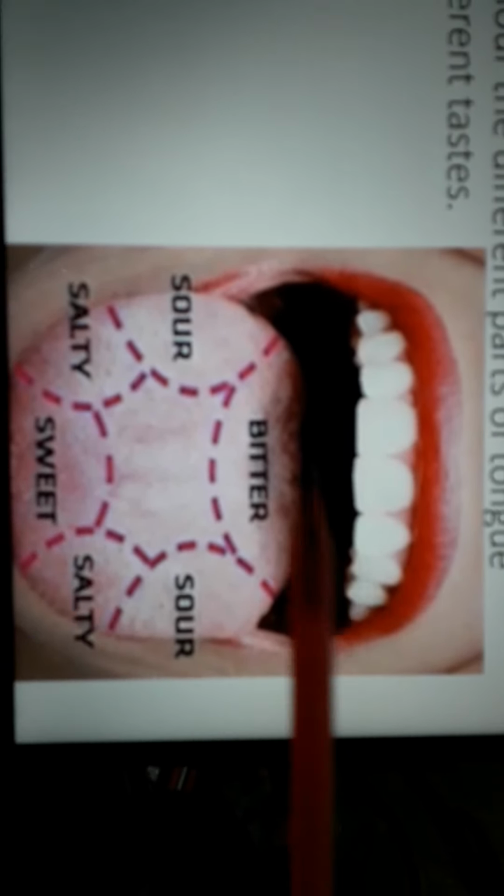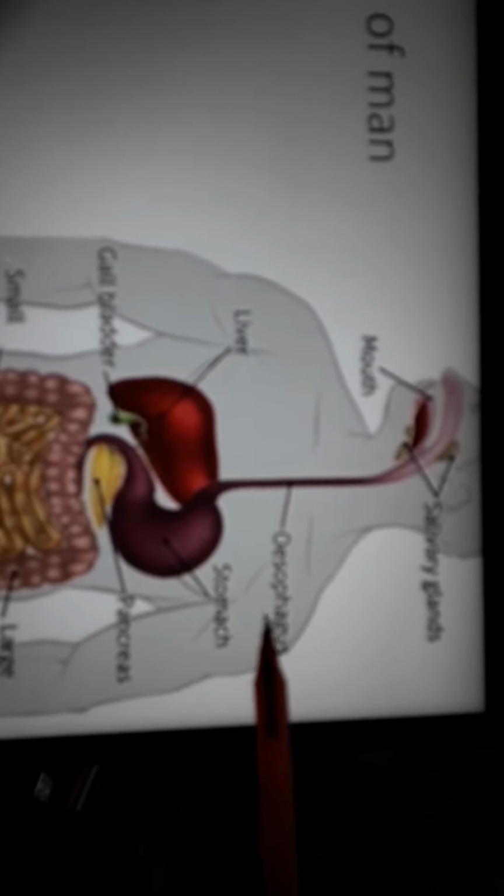The food is getting mixed with the saliva, and the salivary amylase starts working. Then the food becomes a lump and it passes through this tube. This is called the food pipe, or the esophagus. Esophagus. Try to pronounce it 3 times, esophagus, and learn the spelling also.